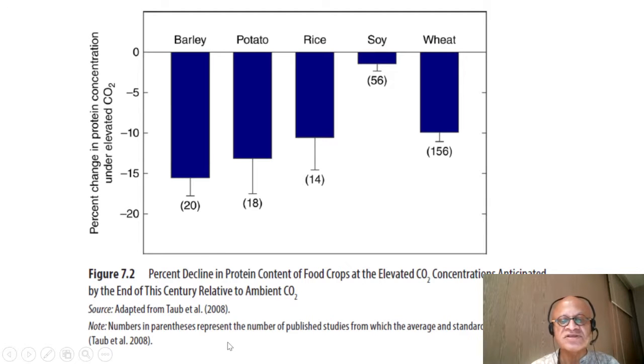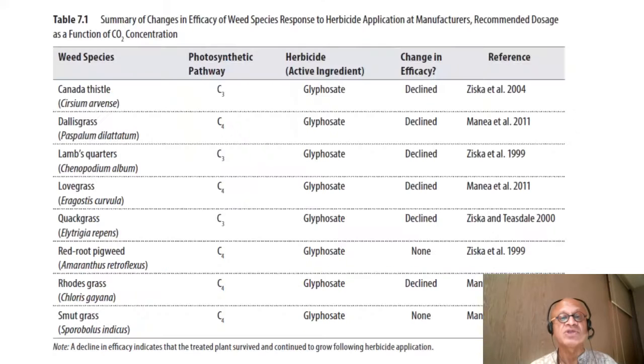The numbers in the parentheses here represent the number of published studies from which averages and standard errors are derived. So you can see that there are lots of studies focused on wheat and soy, but there are a reasonable number of studies on barley, potato, and rice as well. And barley seems to be losing the most protein under elevated CO2, but all of them are losing protein. Okay, this also includes micronutrients like iron and zinc, which can cause all kinds of problems, which lead to reduced immunity and health issues as well.